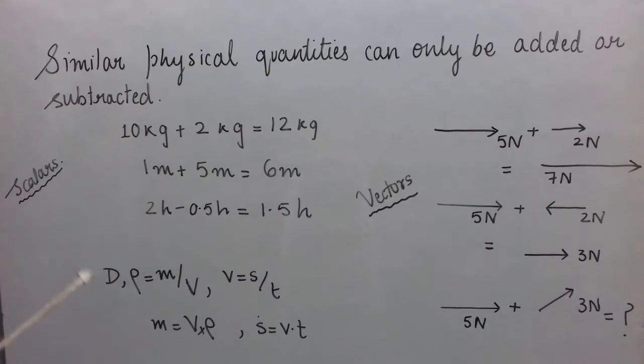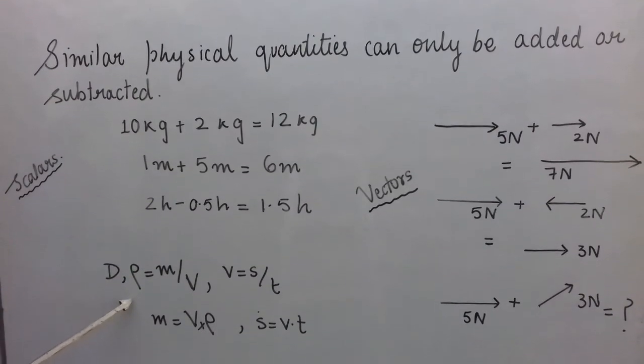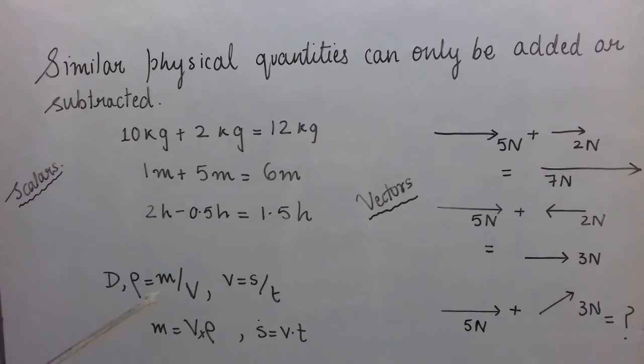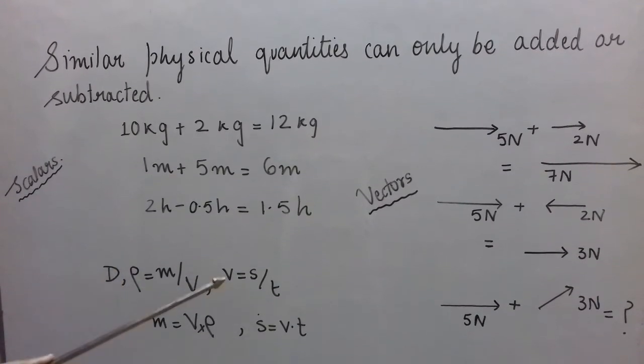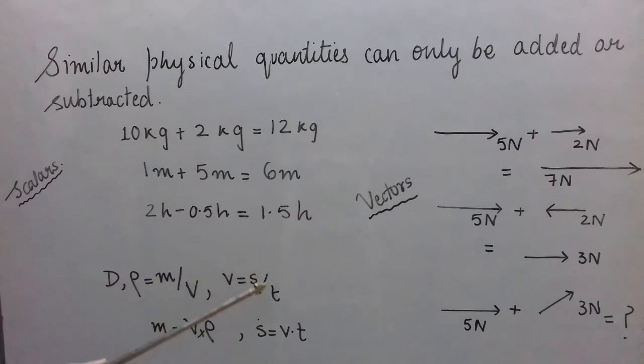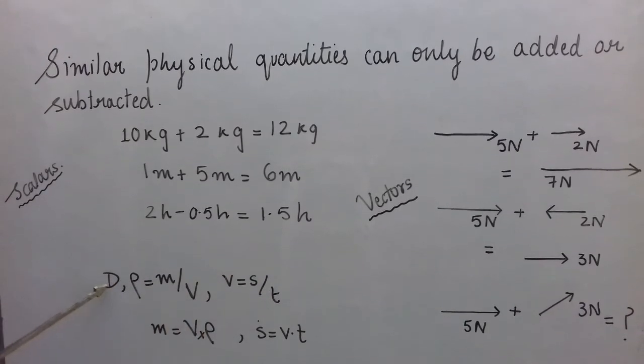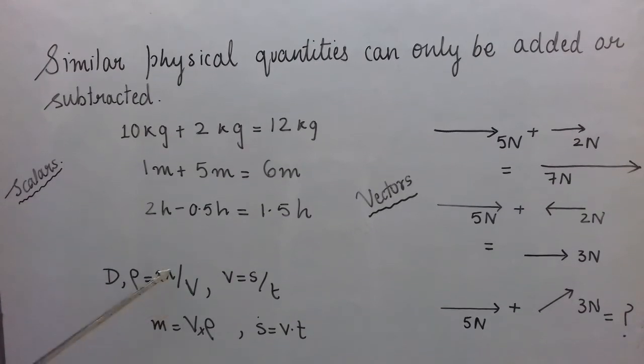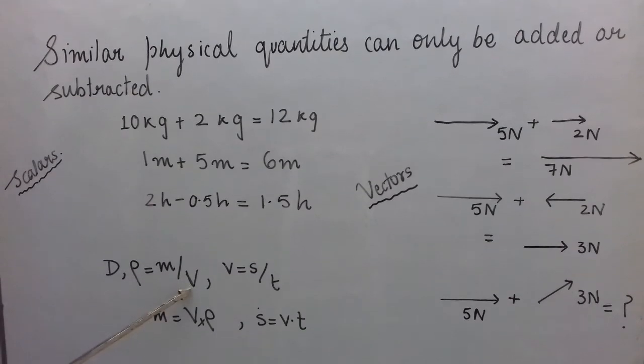Now for scalars, let us recall certain formulae from your syllabus which you have studied in your lower classes or this year. Speed is distance upon time. Density is mass per unit volume, the ratio of the mass of a body to its volume.